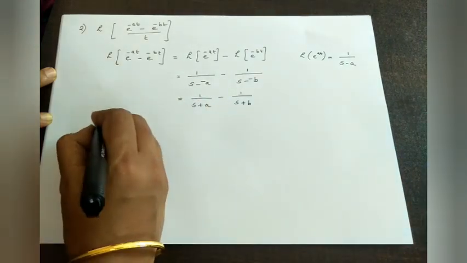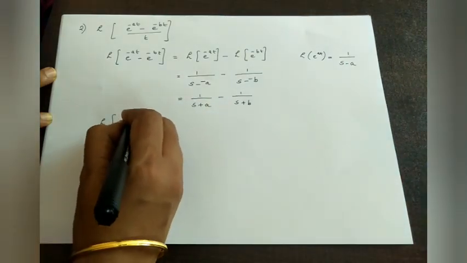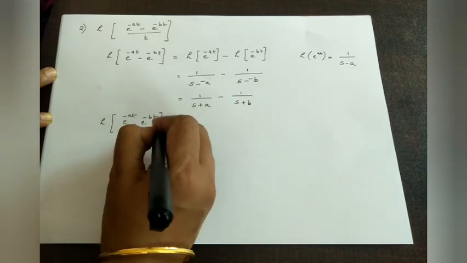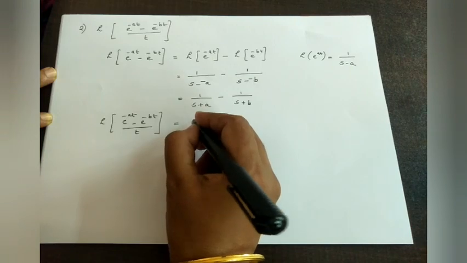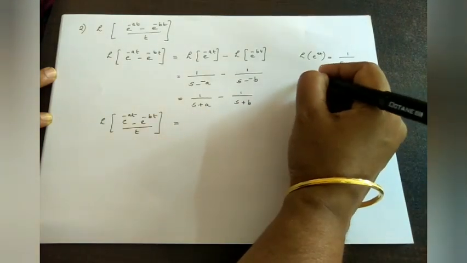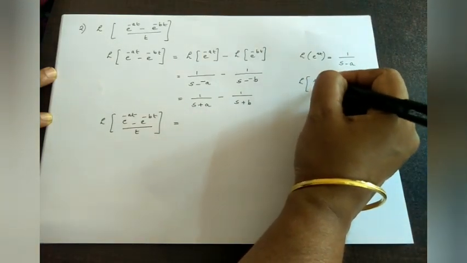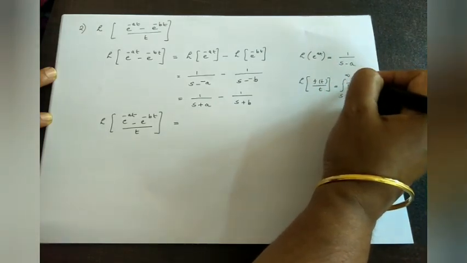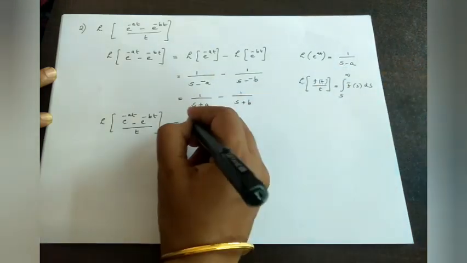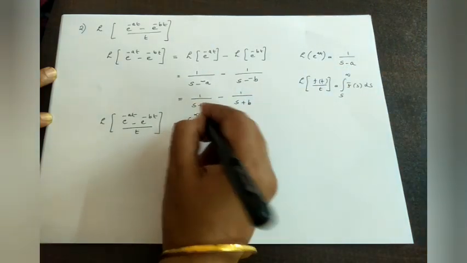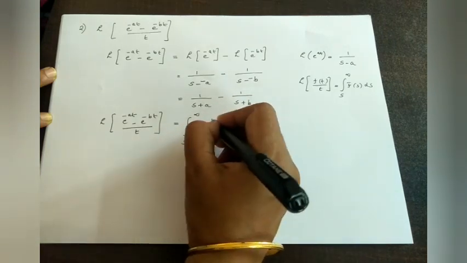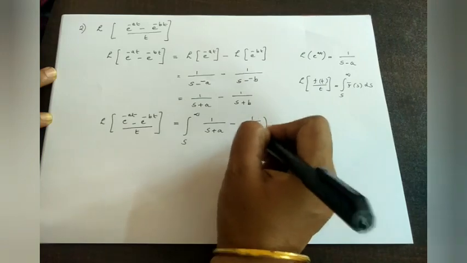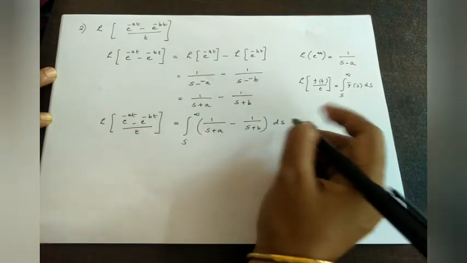Now, the Laplace transform of e raised to minus at minus e raised to minus bt by t. By using the formula we already know, the Laplace transform of f of t by t is integral from s to infinity f bar s ds. Using that formula, we have integral from s to infinity, in the place of f bar s, we have 1 by s plus a minus 1 by s plus b with respect to s.